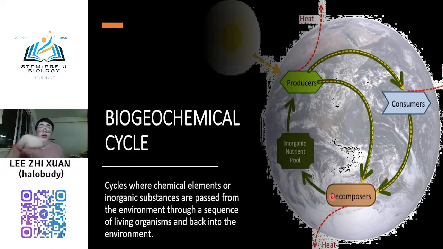It repeats. You take carbon from the environment, and when you die, the decomposer gets carbon from you and releases it to the environment.